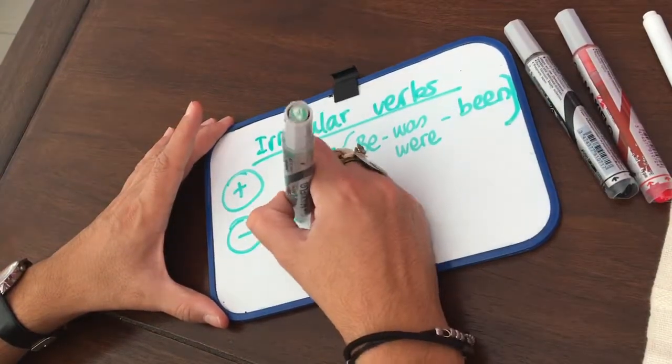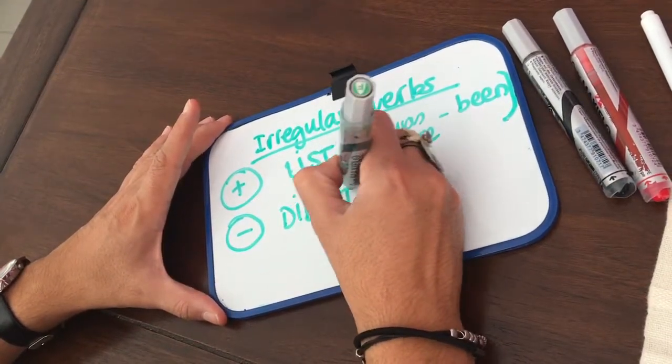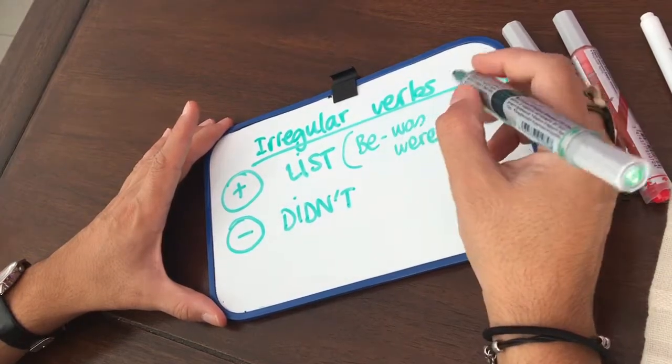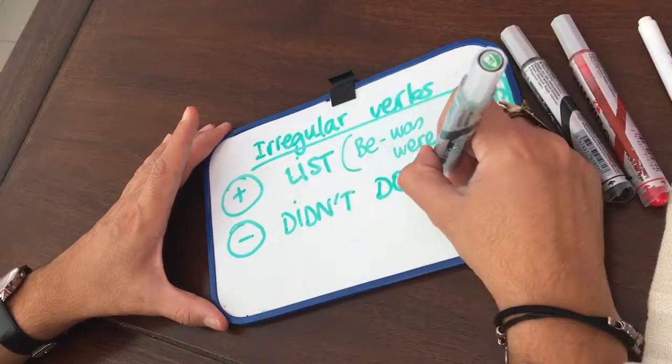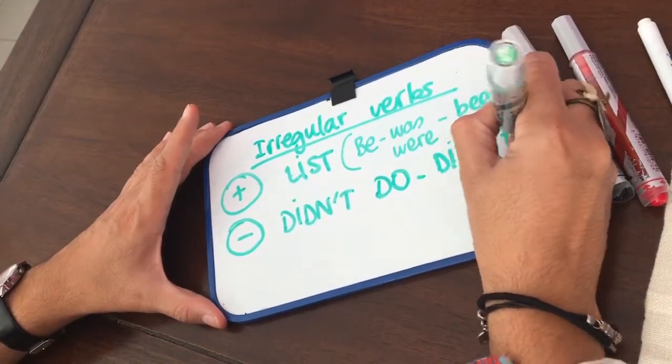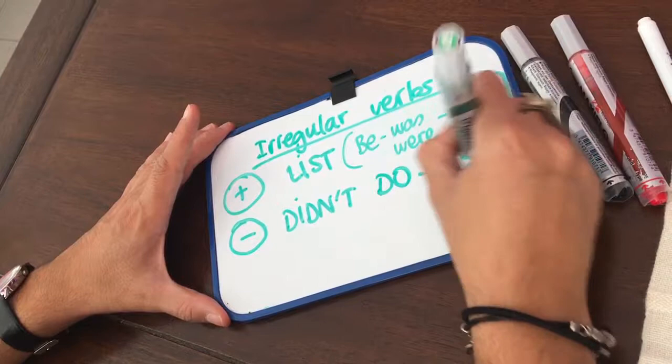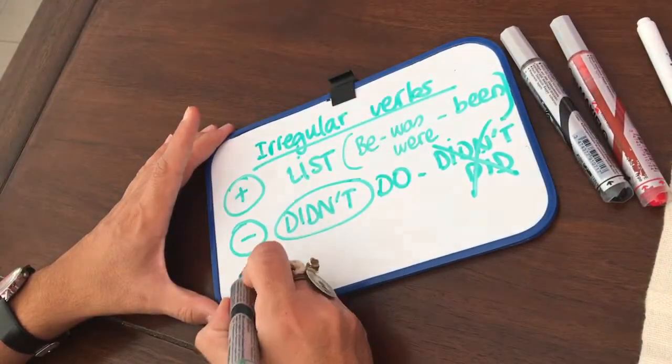Negative, we have the same. I didn't do, for example. I didn't do my homework yesterday. Remember, did. It's not okay because the past is here again.